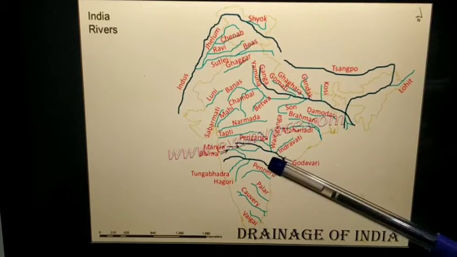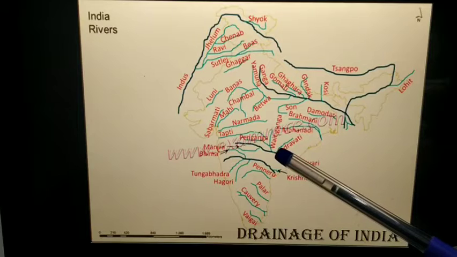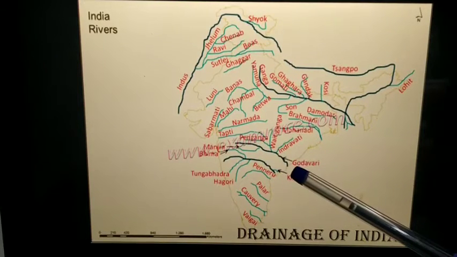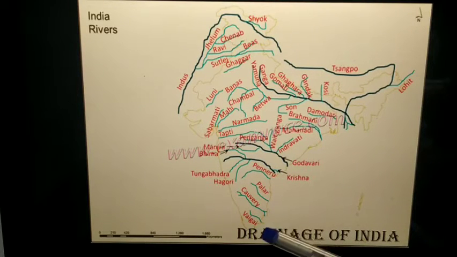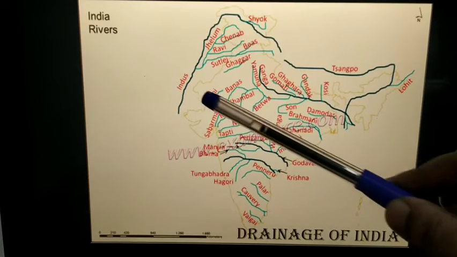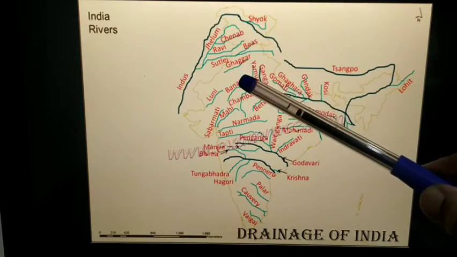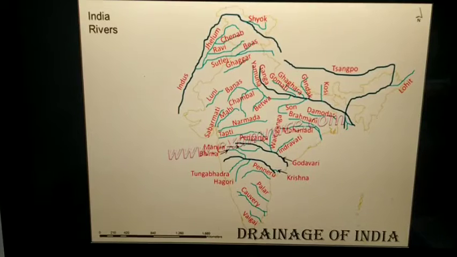If you see in the south, Godavari: Indravati, Wainganga, Penganga are the tributaries of river Godavari. Krishna river and other small rivers are there in the southern part of our country. Jhelum, Chenab, Ravi, Satluj, Ghaggar, Beas, all these are tributaries of river Indus. So some major rivers are westward flowing, so naturally their water will drain towards the western side, and some rivers flow towards the eastern side. So this type of drainage system is there.